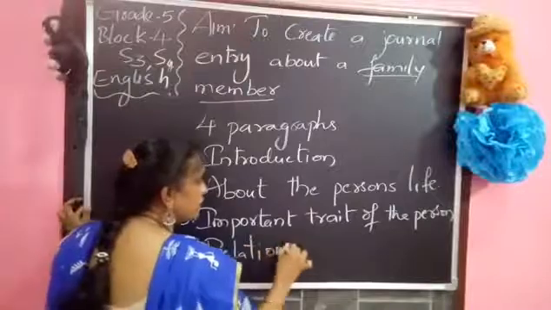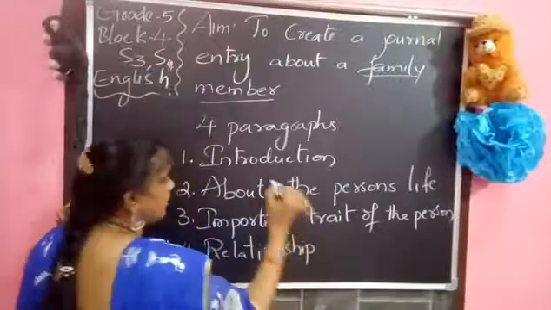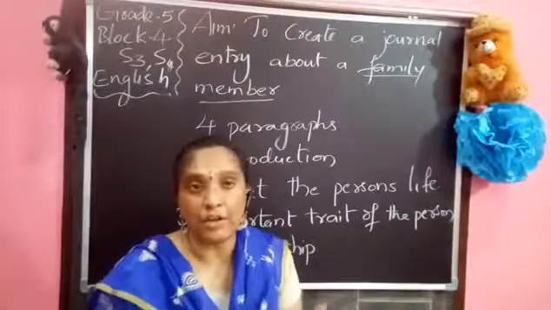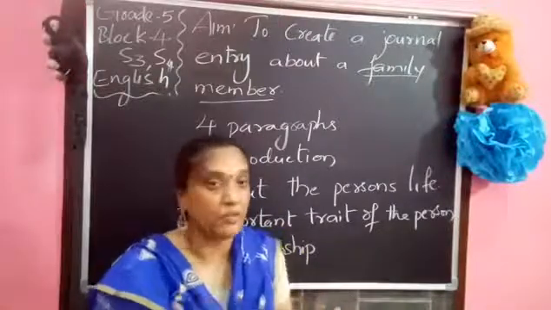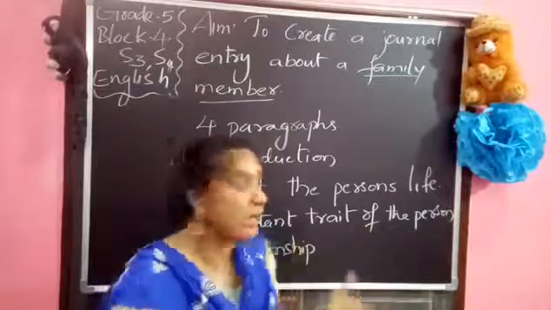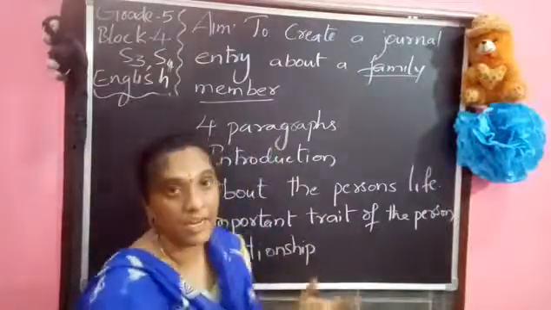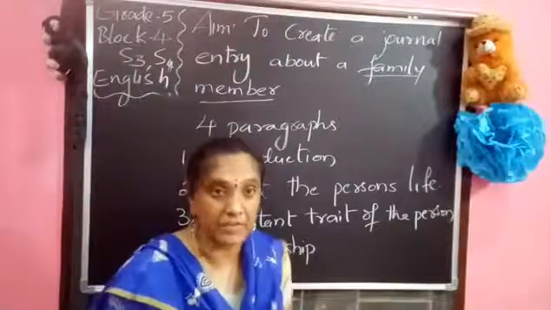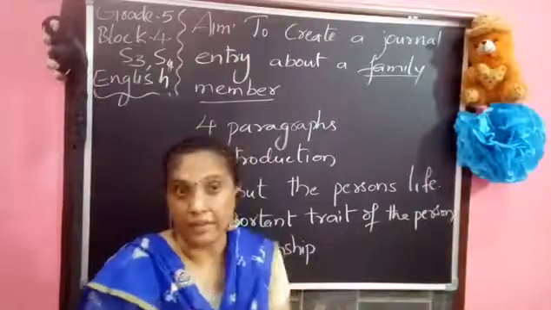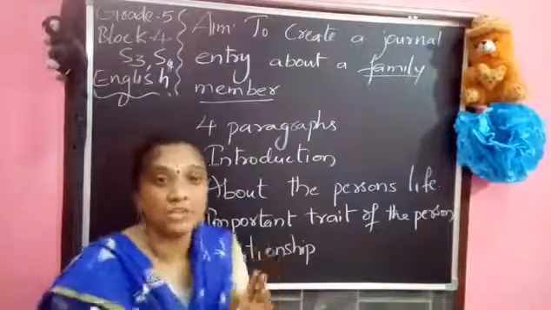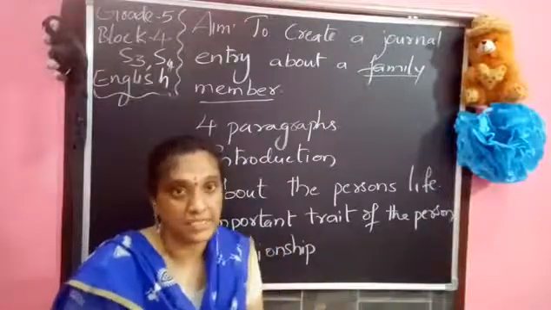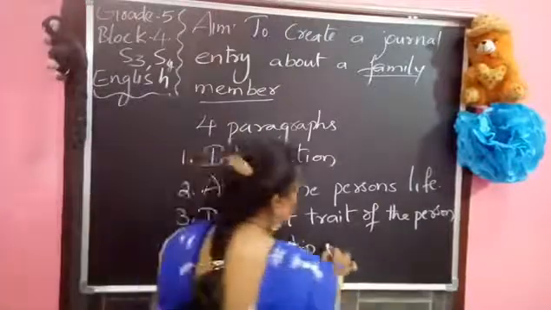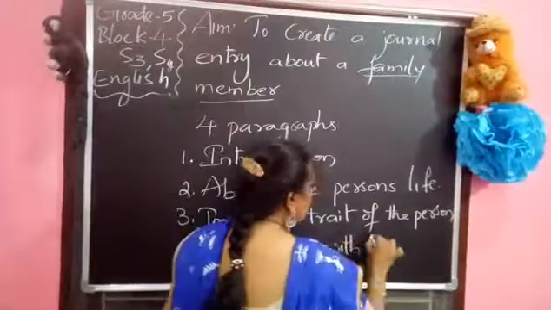Whether it is good or bad, how he or she treats you, how you coordinate, how he or she mingles with you, how you both spend time and how much care he or she takes of you. Basing on that, complete your fourth paragraph.